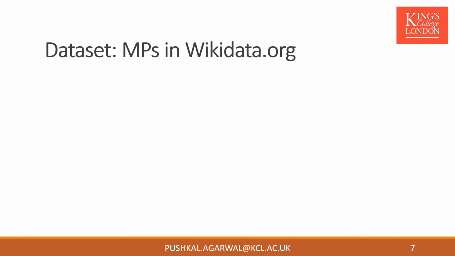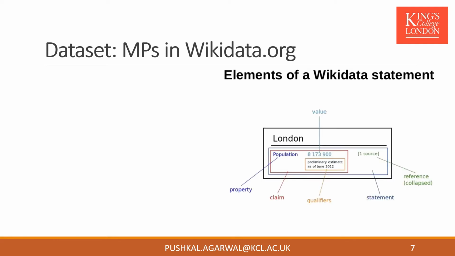Wikidata acts as a central storage for structured data and is freely available, and can be queried using the SPARQL query service. For example, here is an element of a Wikidata statement about the population of London. This structure has a property, that is population, linked with a value that is nearly 8 million and supported by qualifiers and references.